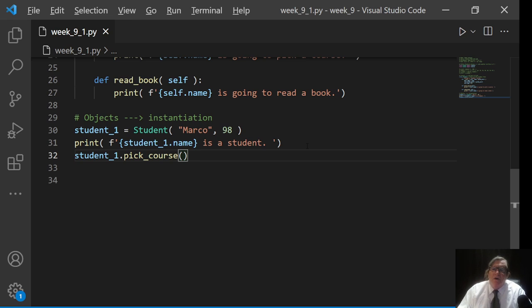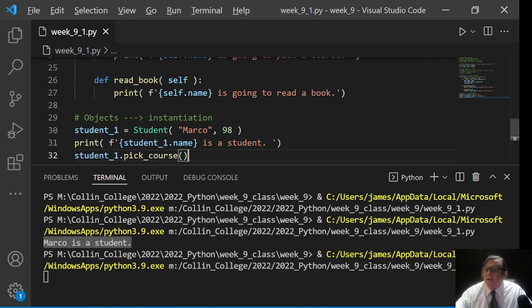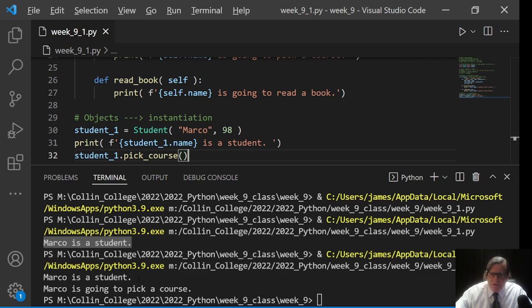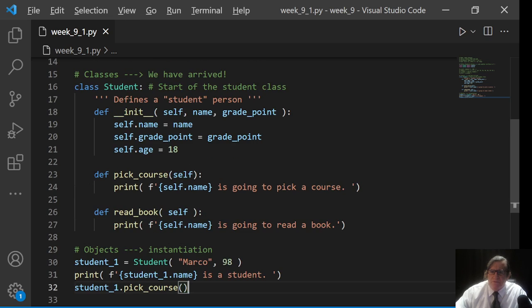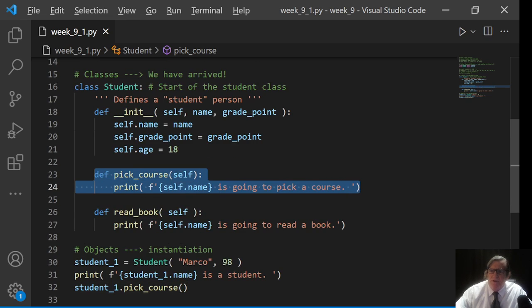I'm running this method, like we always do, on that particular instance. And I'll run it, and sure enough, it says Marco is a student, and Marco is going to pick a course, because it goes up here and runs this method for this particular instance.